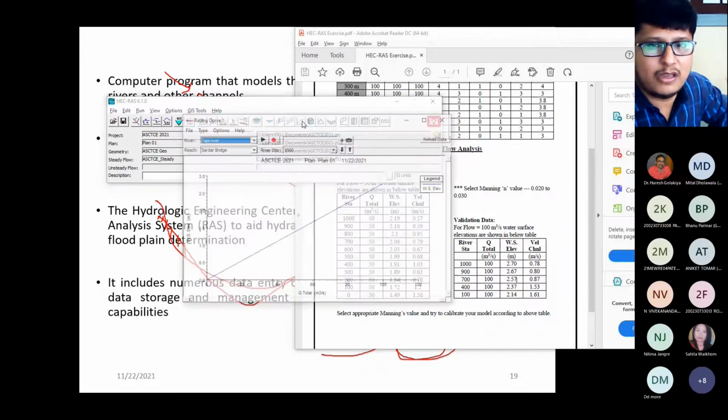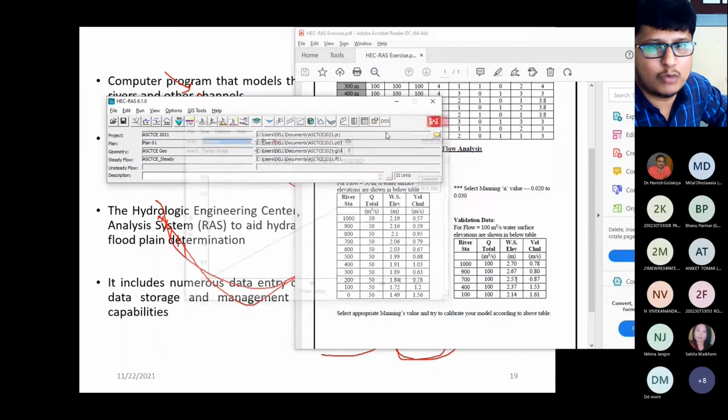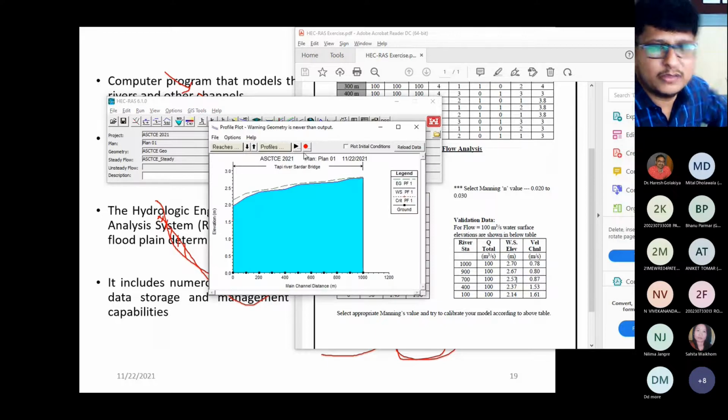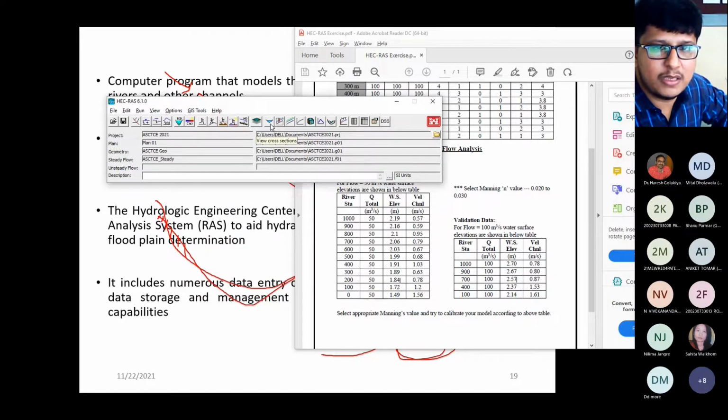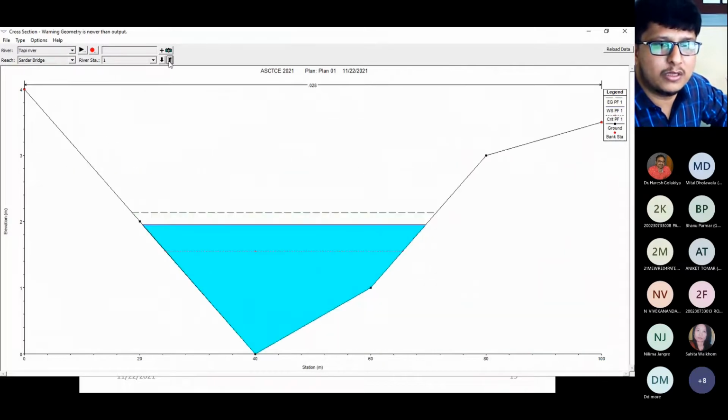Now this is the rating curve. Rating curve is the discharge versus water surface elevation. Then this is the general profile plot. This is the whole profile. You can see the water is flowing like this, and this is the water, and this is the energy gradient. This is the water surface elevation. Then next are the cross sections. You can change it from here also. See, these are the cross sections which I have entered.